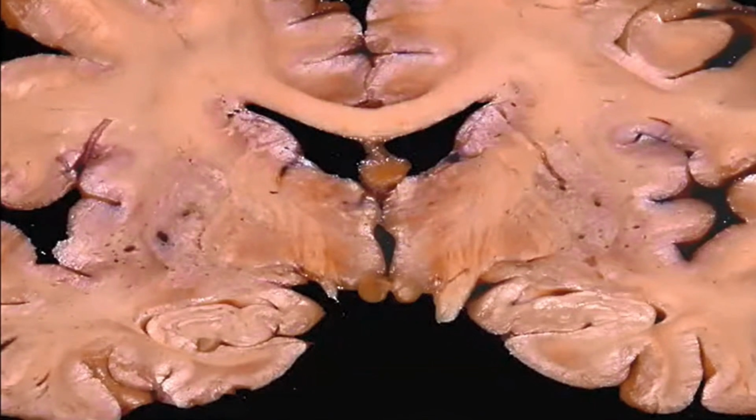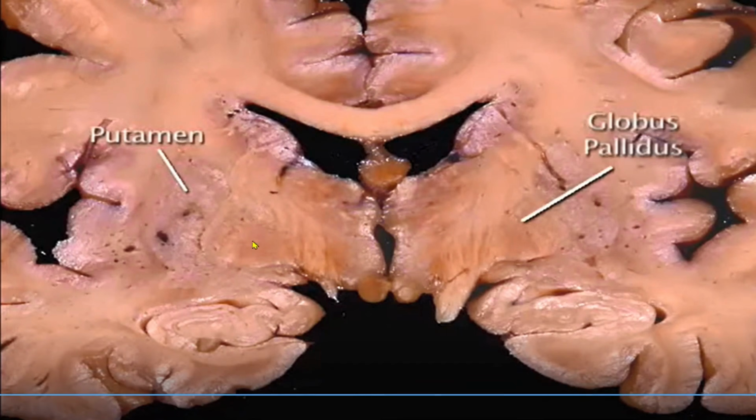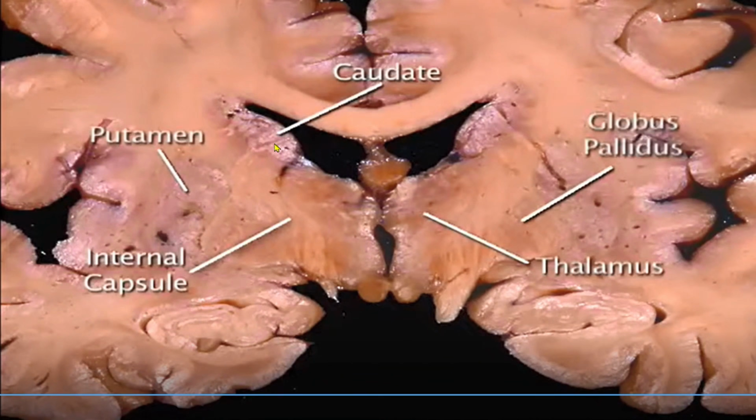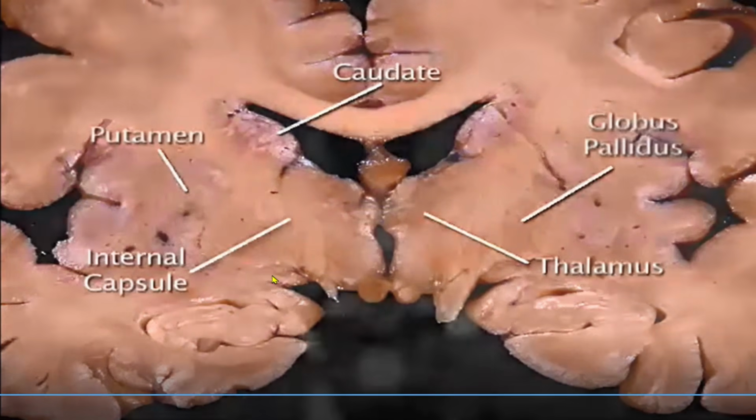This is going to be the cadaveric view of it. The lateralmost is the putamen, then the medial globus pallidus, and the internal capsule. Medial to it will be the thalamus. Above here will be the caudate nucleus. The tail end probably will be here, and the MRI view of it will be upcoming.